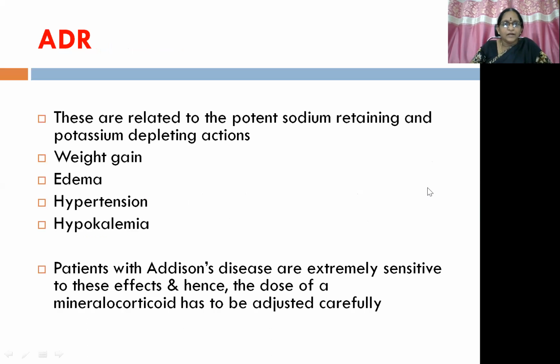Then coming to the adverse effects, these are related to the sodium retaining and potassium depleting actions, giving rise to manifestations like weight gain, edema, hypertension, and hypokalemia. Patients with Addison's disease are extremely sensitive to these effects, and hence the dose of a mineralocorticoid has to be adjusted carefully.